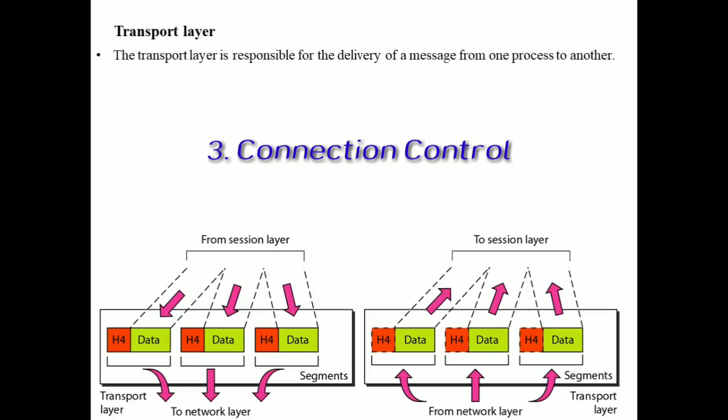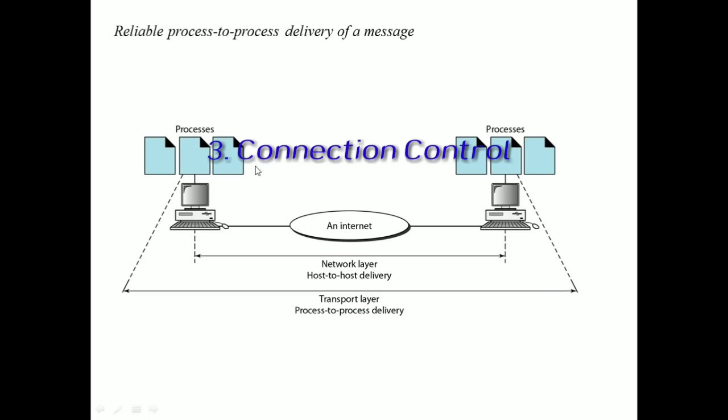The third duty is connection control. Connection between these two devices can be either connection oriented or connectionless. In a connection oriented transport protocol, before transferring the data, it first has to establish a connection, and after establishing that connection, the data will be transmitted. But in connectionless, the data will be transmitted without any connection, that is, the packets will be transferred from the source to destination without any order.